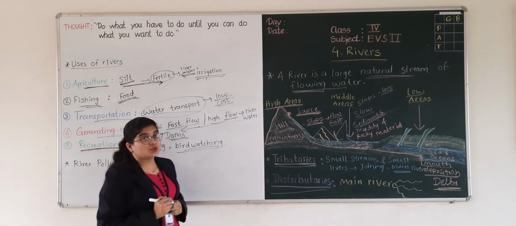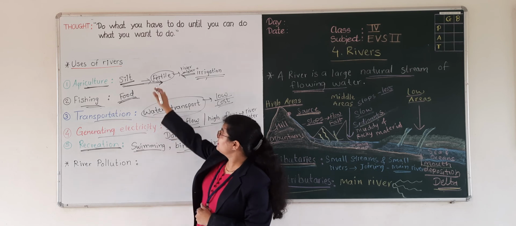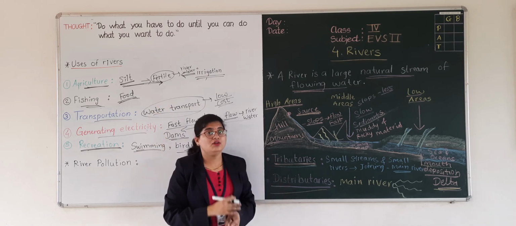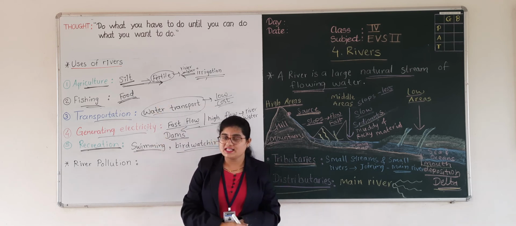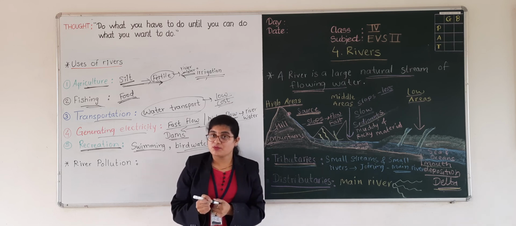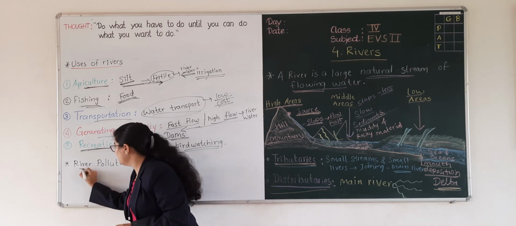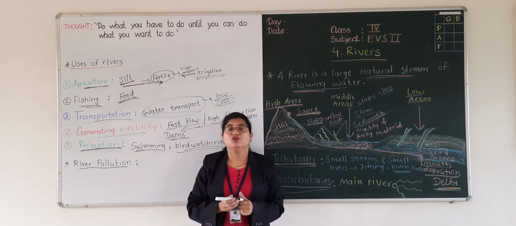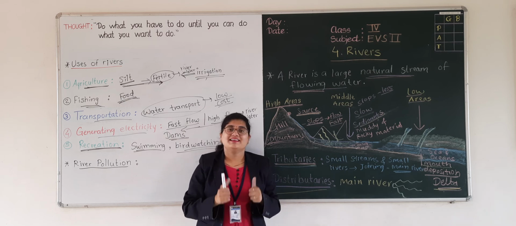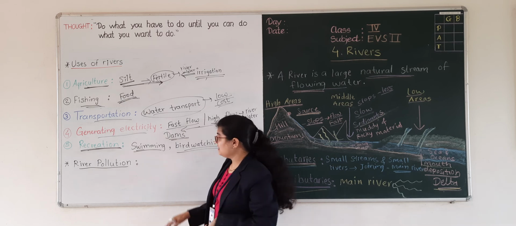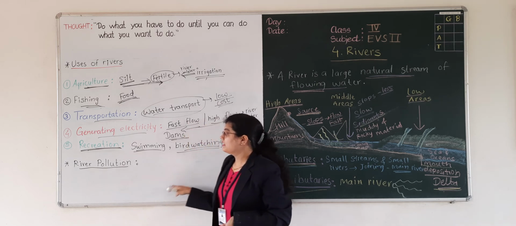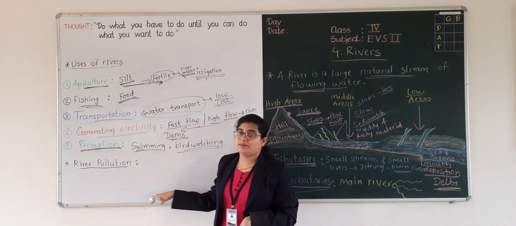Alright, good. So this river is very helpful for us, but nowadays we are facing a major problem, that is river pollution. Have you heard about river pollution? There are different ways in which river pollution is taking place.